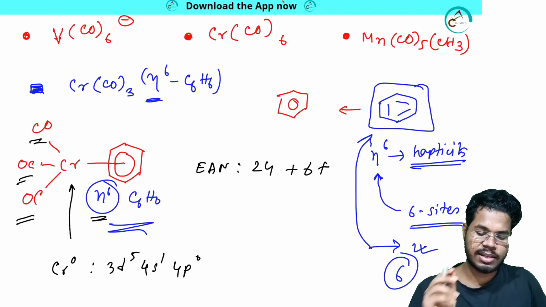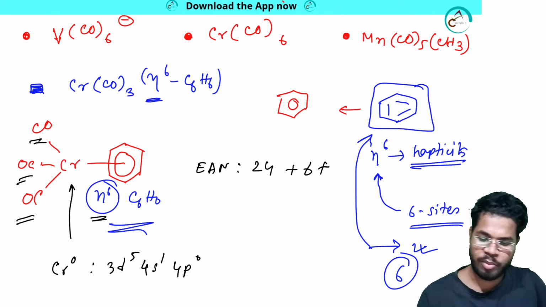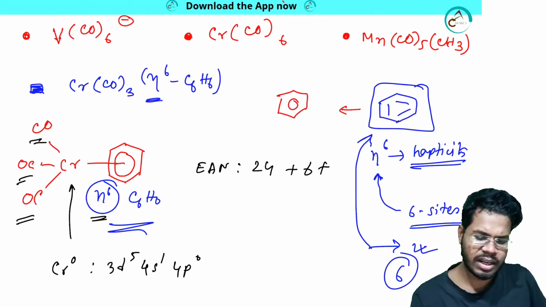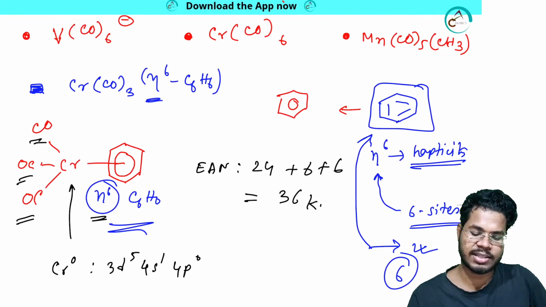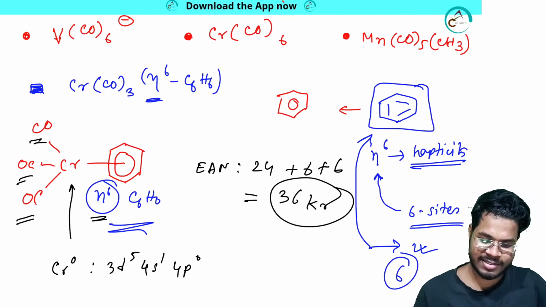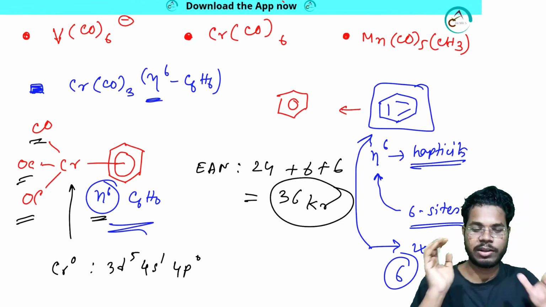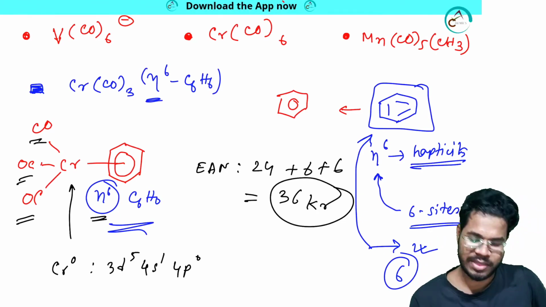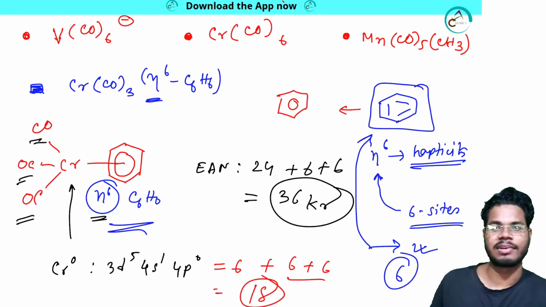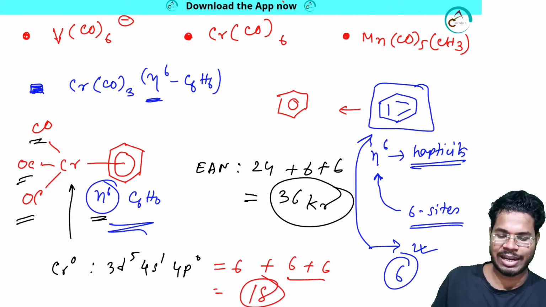Here eta 6 means, as it is a neutral ligand, how many electrons is it donating? 1, 2, 3, 4, 5, 6 pi electrons are there, so it is donating 6 electrons. 24 plus 6 plus 6 is 36, krypton again. So it should follow the 18 electron rule. How? Let me discuss. Just pause the video and do it yourself, that will be quite fun. So 5 plus 1 is 6, plus 6 from CO, plus 6 from the ligand, 18. Clear? I hope it's totally clear.